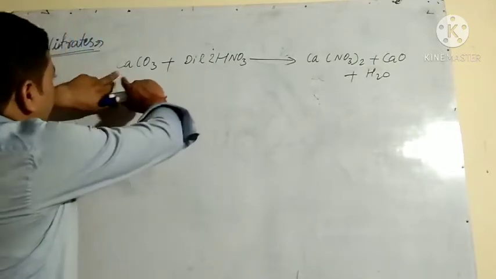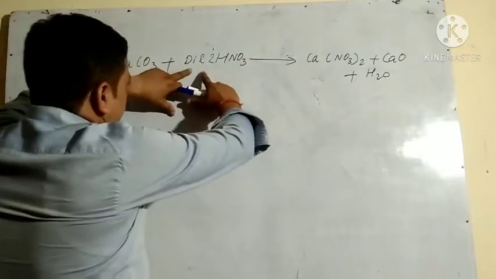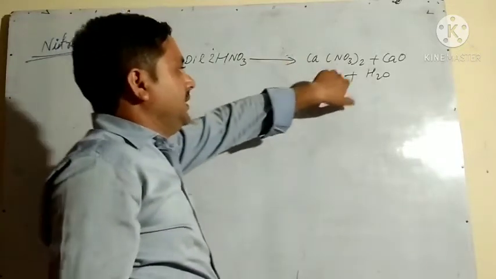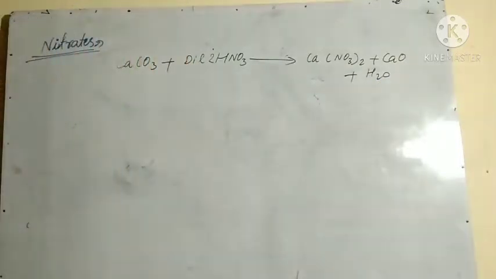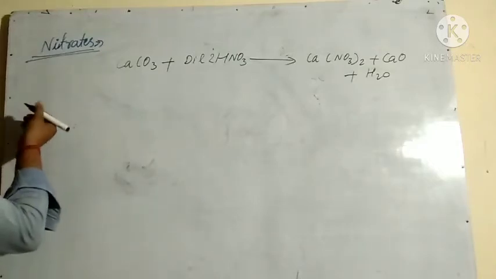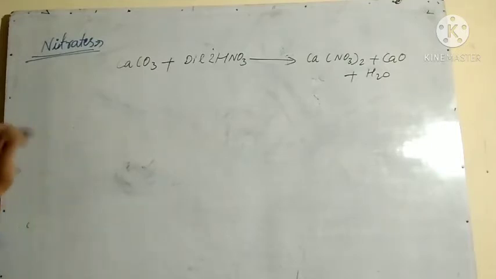Like this reaction: CaCO3 plus dilute HNO3 forms calcium nitrate, and so on. Their hydrating power decreases as the atomic number of the metal increases.